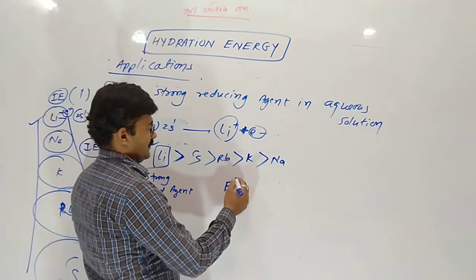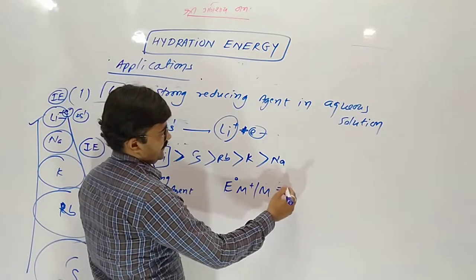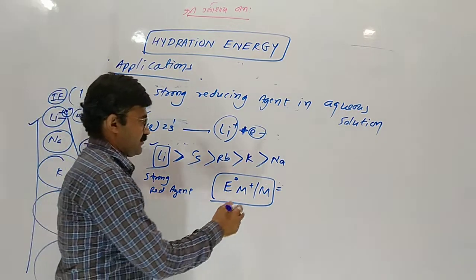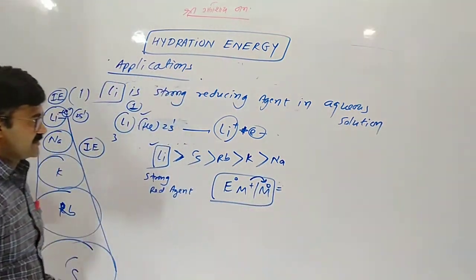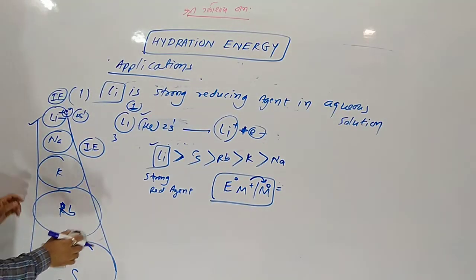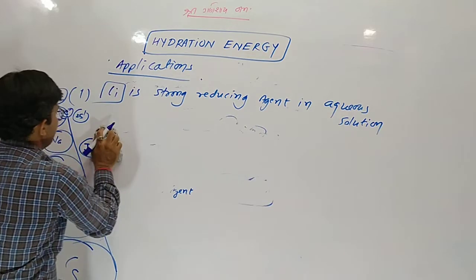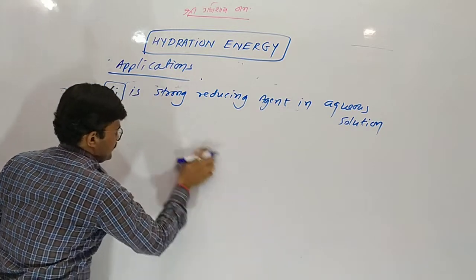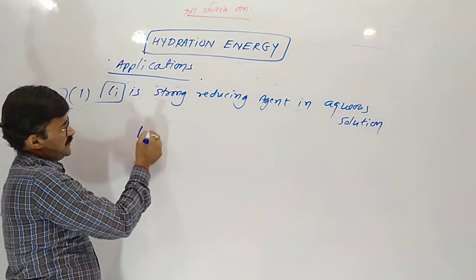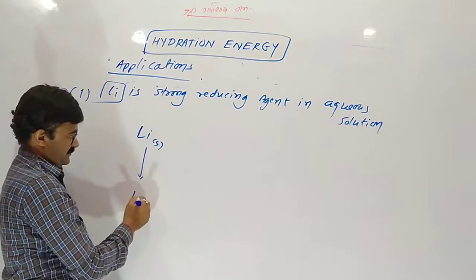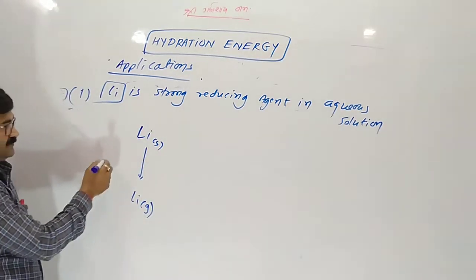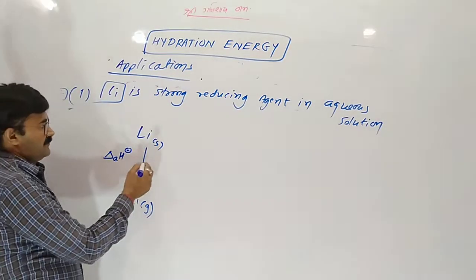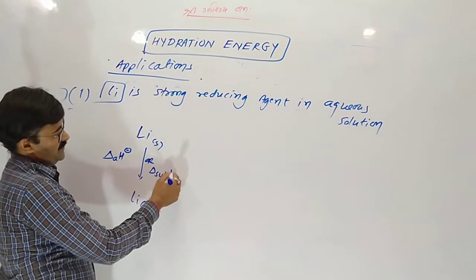So here we are going to derive reduction potential, M+ to M, which means M+ plus 1 electron goes to M, the reduction potential. Actually, reduction potential depends upon 3 values. Lithium is first converted into gas, which is called atomization enthalpy, otherwise sublimation enthalpy.